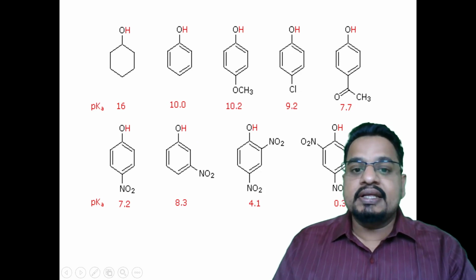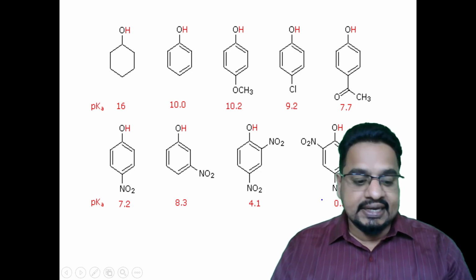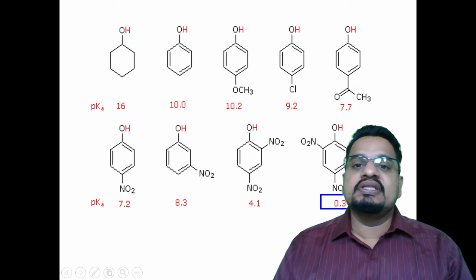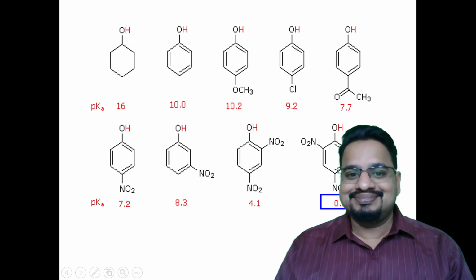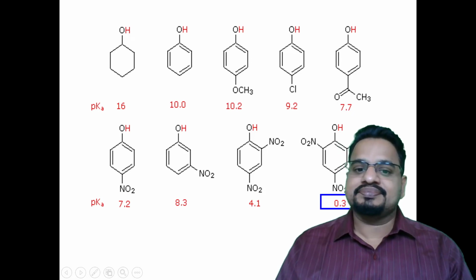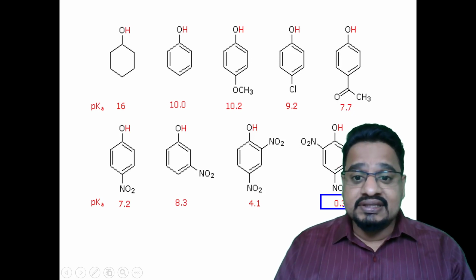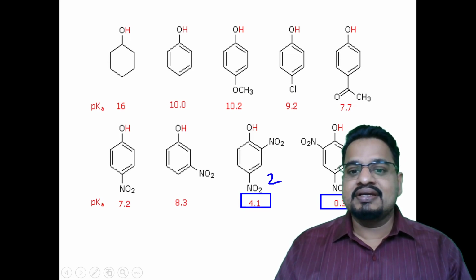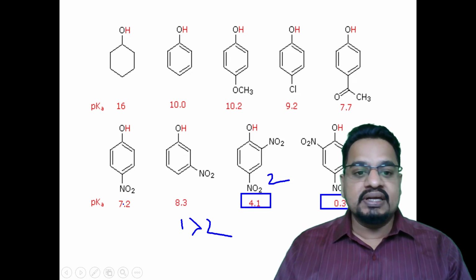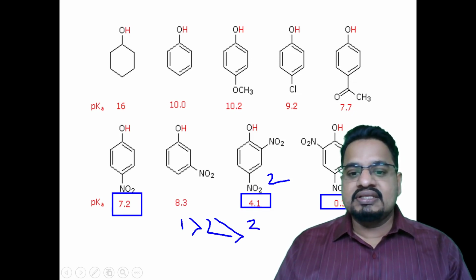Now you see here the most acidic compound would be this, the one with the least pKa value is the most acidic compound. So this is one. Then after this is the second one. Understand? So the 1 is more acidic than the 2, 4.1. Now who would be the next? This one. Understand? So this is 3.